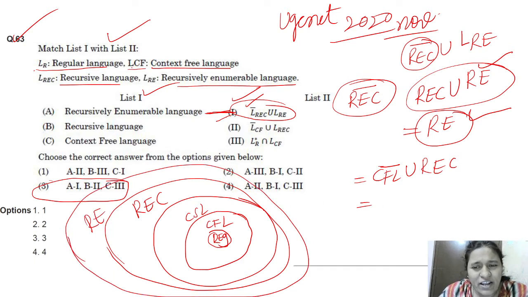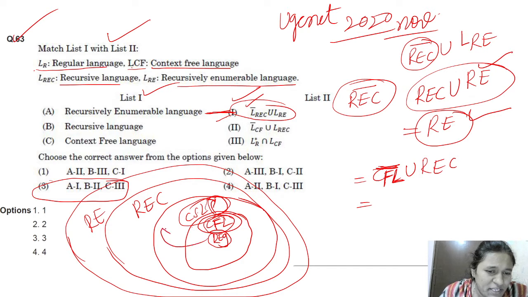CFL is not closed under complementation means if we do the complementation of CFL, we will not get CFL. We will get CSL, right? Which is the highest of these languages, having more power than CFL. Since the CFL complementation is not closed, it will not become CFL.